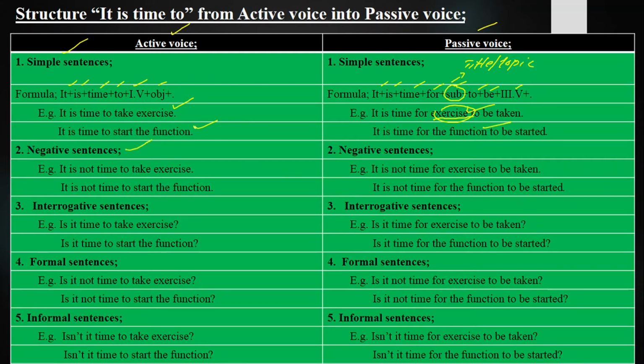Negative sentences, those sentences in which we deny the statement, reject the statement and refuse the statement, are called negative sentences. It is not time to take exercise. It is not time for exercise to be taken. It is not time to start the function. It is not time for the function to be started.